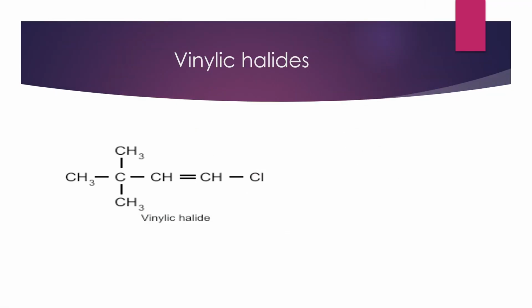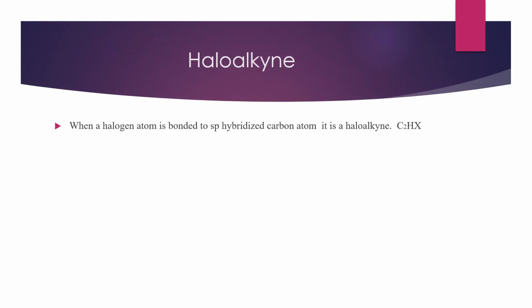Here we can see the structure of vinylic halides, that is CH3CH=CHCl. Then haloalkyne, when a halogen atom is bonded to an sp hybridized carbon atom, it is a haloalkyne, that is HC≡CX.